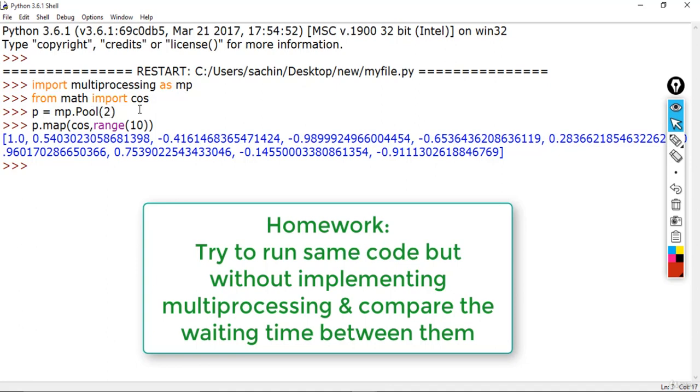And this 2 is basically your number of processors, or you can also say the number of threads that can be used to compute this function. So we made use of this pool method to specify that we have to handle the multiprocessing of this method in the background. We have specified the 2 threads here to compute this function, which is to find the cosine of the range given as 10. That means we'll also map this function, using this map function with this cosine to the range of 10 on this pool, so that it can be executed quickly with the help of multiprocessing. So this will be the wrap for this lecture.